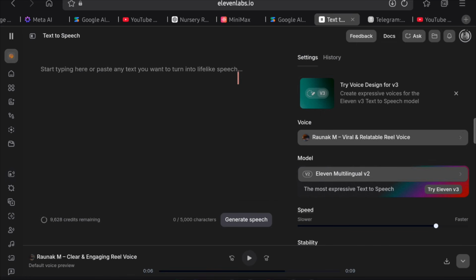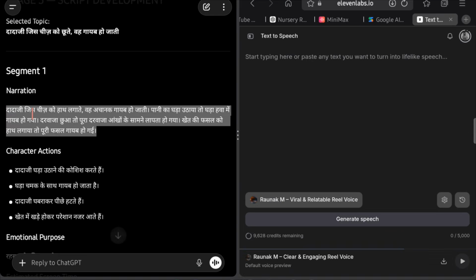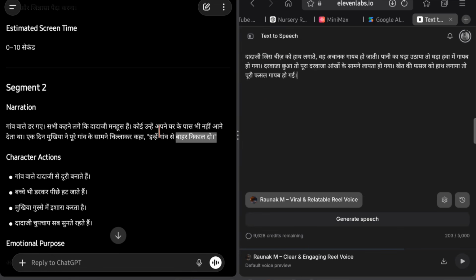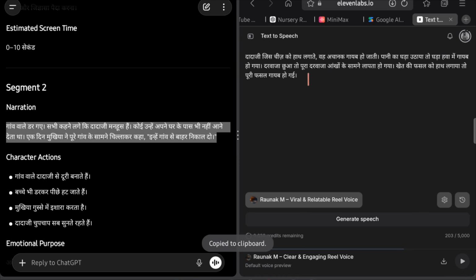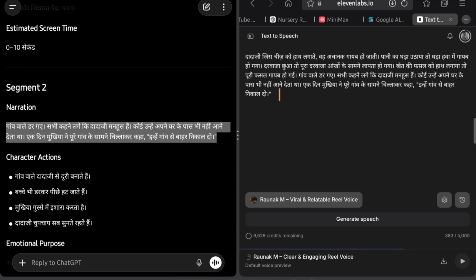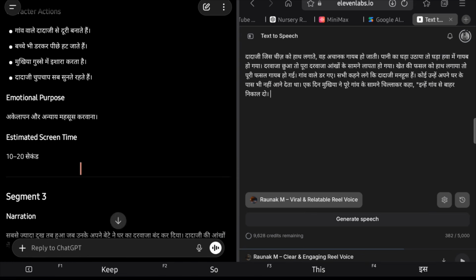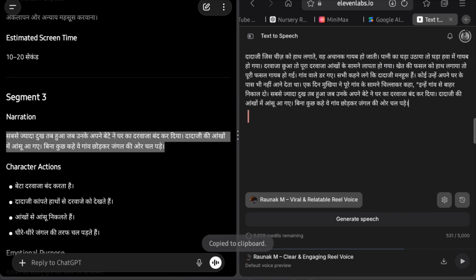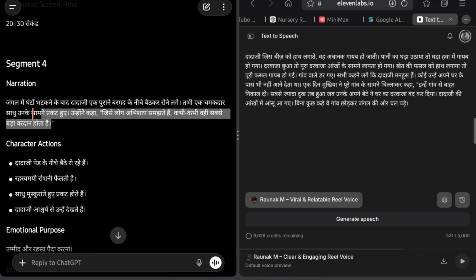Now go back to ChatGPT, copy the dialogue from Scene 1 and paste it into the text box. Then, scroll down, copy the dialogue from Scene 2 and paste it below the first one. Again, scroll further down, copy Scene 3 and paste it as well. Continue this process until all scene dialogues have been pasted into 11 Labs.